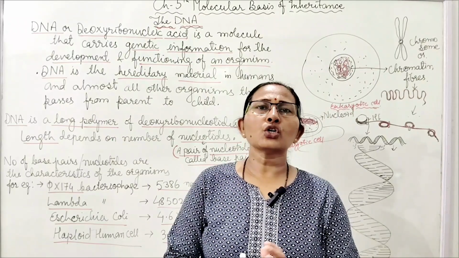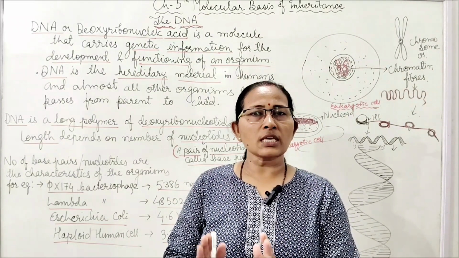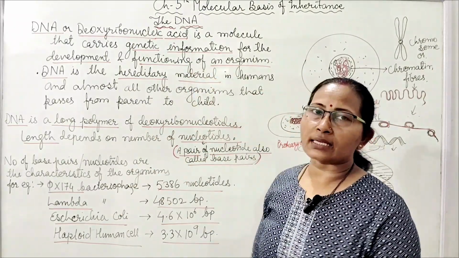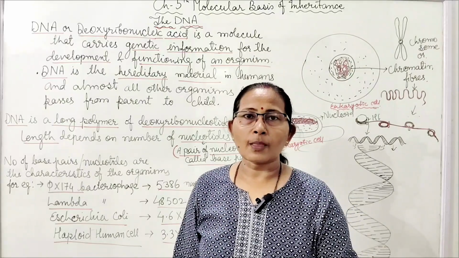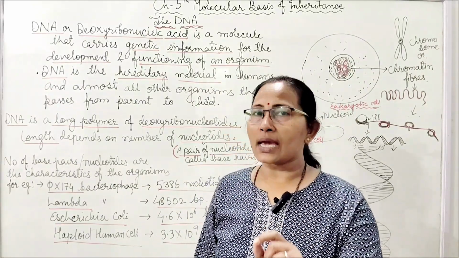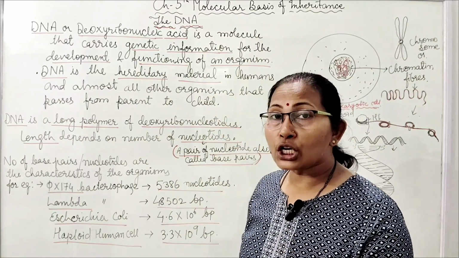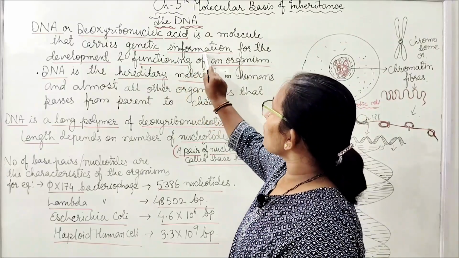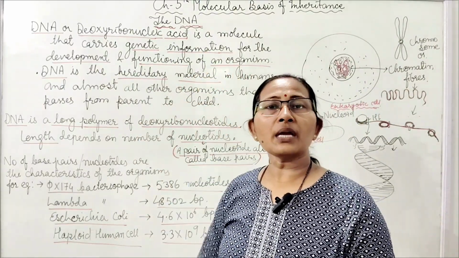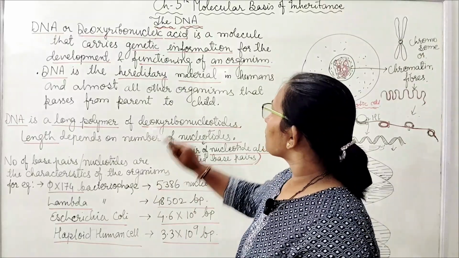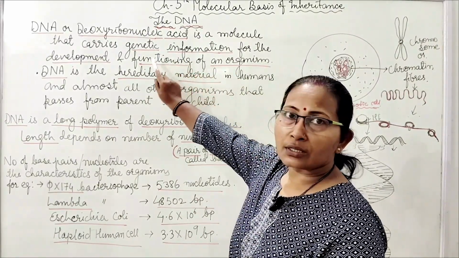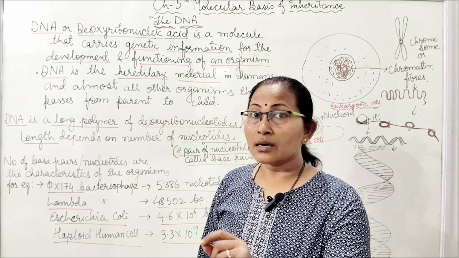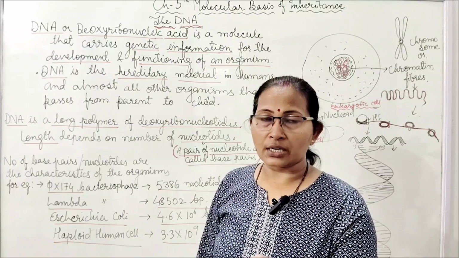DNA is the abbreviation used to represent deoxyribonucleic acid. Deoxyribonucleic acid is a molecule that carries genetic information, genetic information for the development and functioning of an organism. Which type of information? Genetic. We will see in a later section what genetic means.